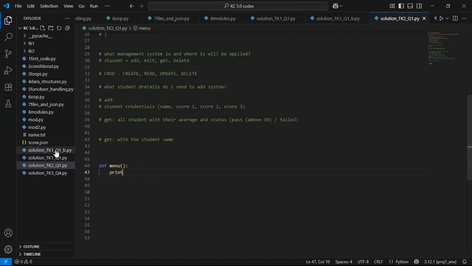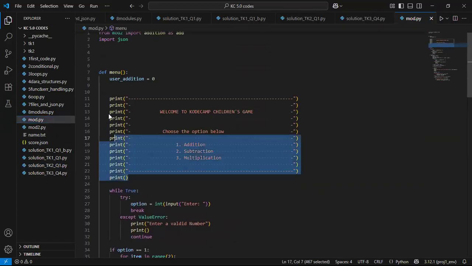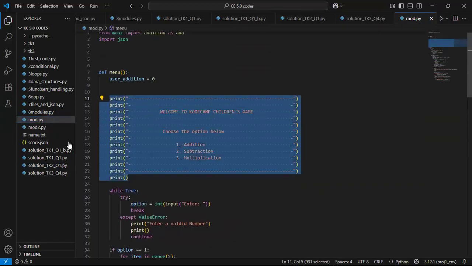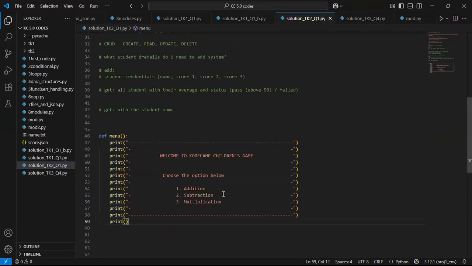I think we did something like that in our previous class. You can copy it there and bring it down here and edit, so you don't have to waste time. So I'll copy this as it is from our task 2 question 1, and paste. Here it says welcome, but we don't want that kind of thing, we're not welcoming you anywhere. So here it is more like welcome to students MGT system, so management system.